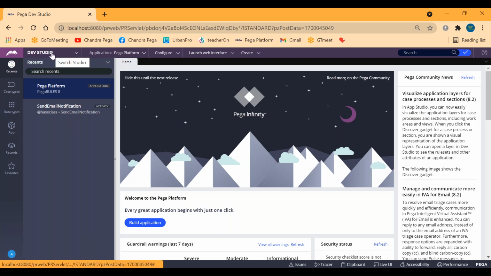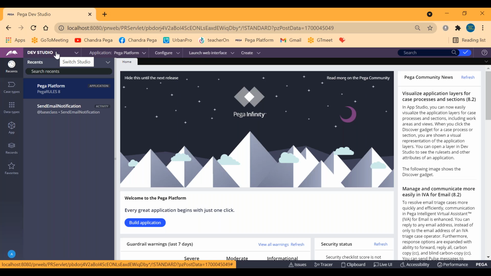This is considered Dev Studio. Why? Because we are developers, right? Earlier we used to call this Designer Studio. Earlier means before version 8, and there were versions 7 and 6 also. Before version 8, people called this portal Designer Studio, but now we call it Dev Studio, in both Enterprise Edition as well as Personal Edition. The look and feel we have now will be 100% the same in your Enterprise Edition also.